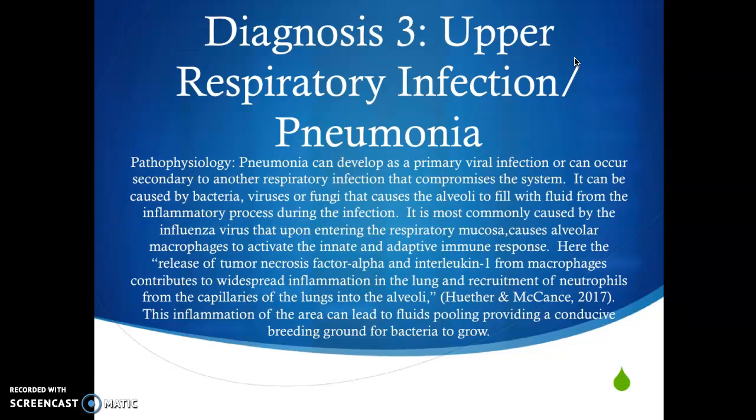Basically, here the alveolar macrophages activate the innate and adaptive immune responses. Pneumonia can also be caused by atelectasis or from aspiration, so patients with dysphagia are at really high risk of this. The pooling of fluid in the alveolar sacs proves to be an excellent growing medium for bacteria to develop and for pneumonia to occur.